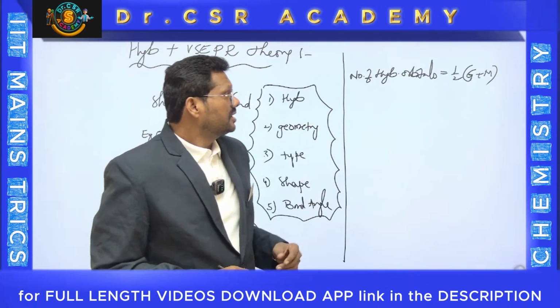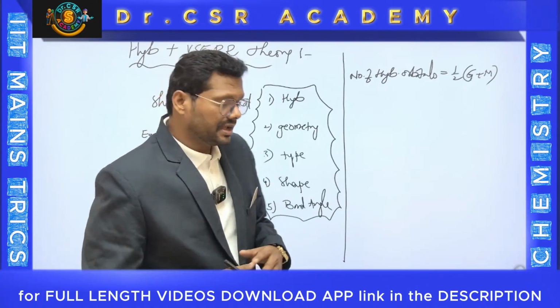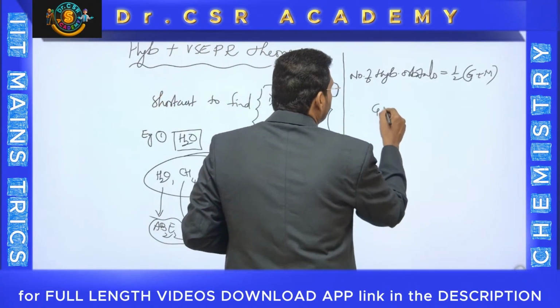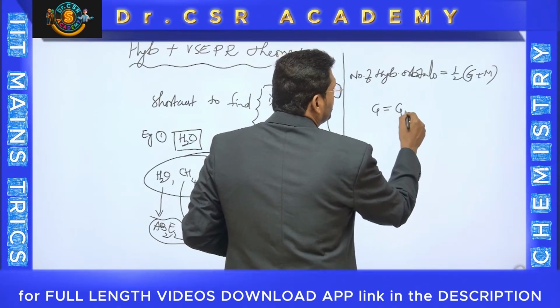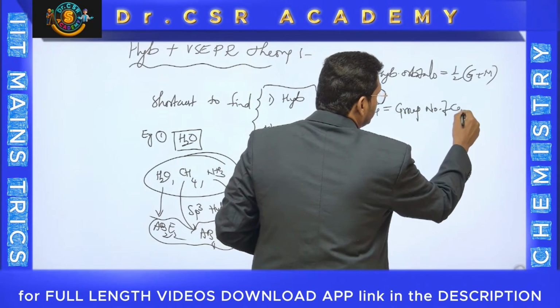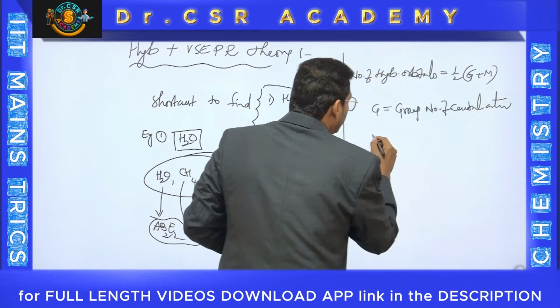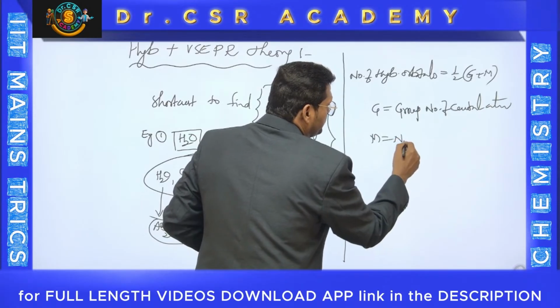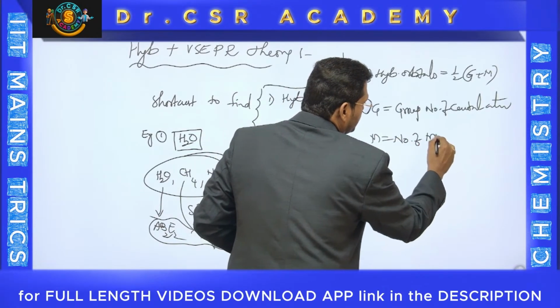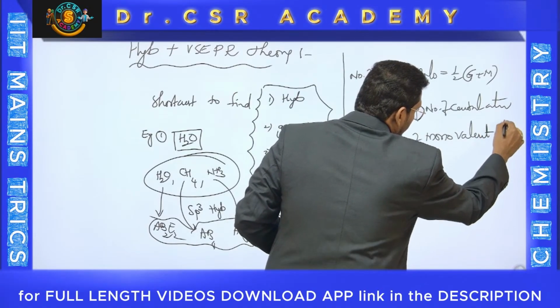Number of hybrid orbitals equals half into Z plus M, where Z is the group number of the central atom, while M is the number of monovalent atoms.